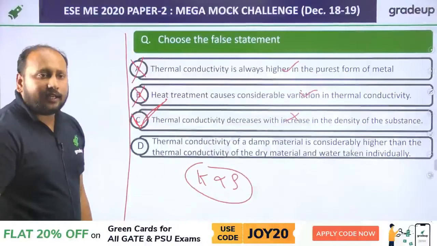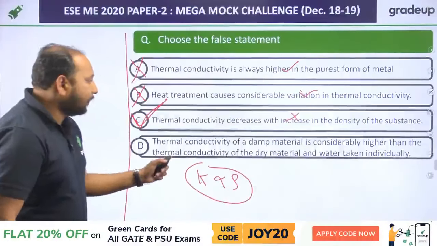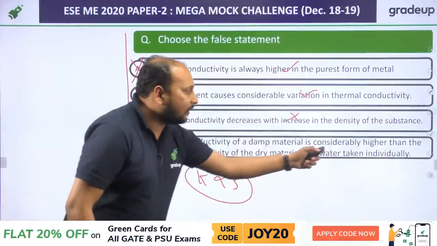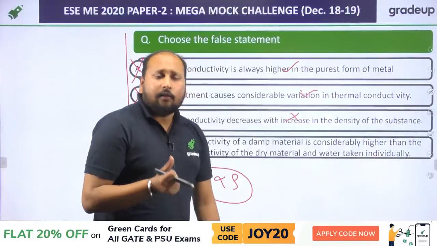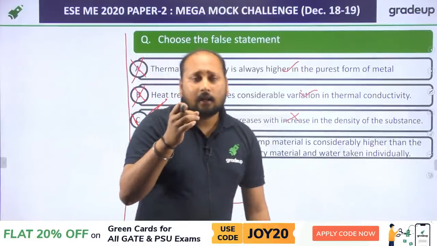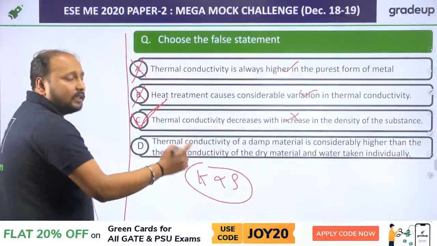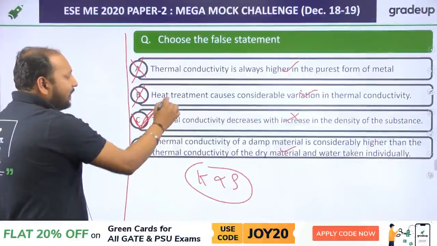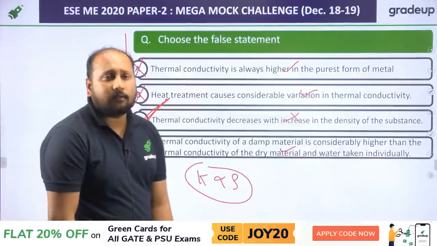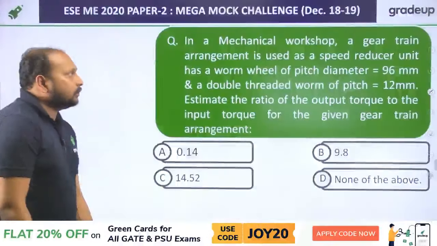Let us check the fourth statement also. The thermoconductivity of a damp material is considerably higher than the thermoconductivity of the individual dry material as well as the water taken individually. Yes, definitely. Whenever material is made up of composite different materials, its thermoconductivity will be increasing. So it's absolutely correct. By reading the third statement, you can directly get your answer, which is option C. Clear? Let us move to the next question.